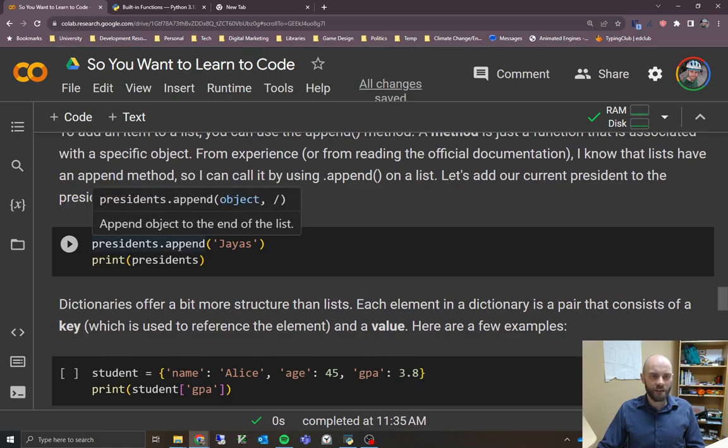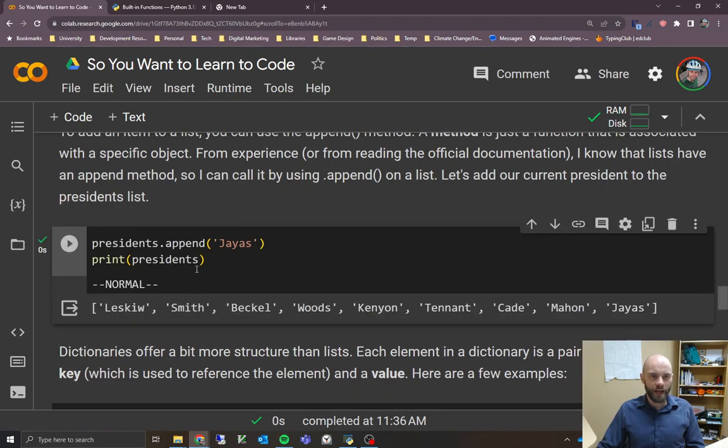Append is a method, so we need to use this dot notation here, which we haven't seen yet, but I'll explain in a moment. We're going to put the string JIAS on there, which is our current president. So append that to the end, and then print the entire list of presidents. Click on play, and we can see that it worked, right? We see President JIAS has been added to the end.